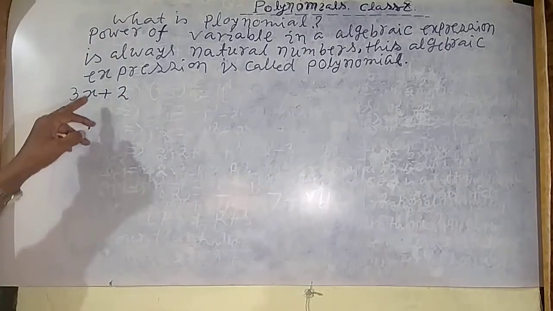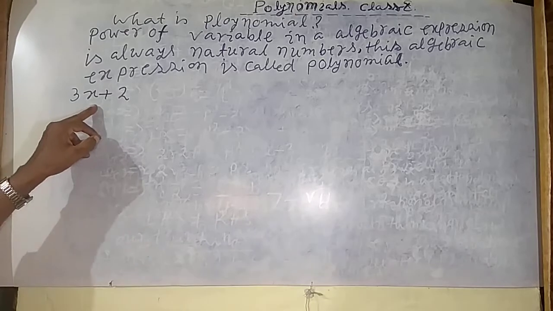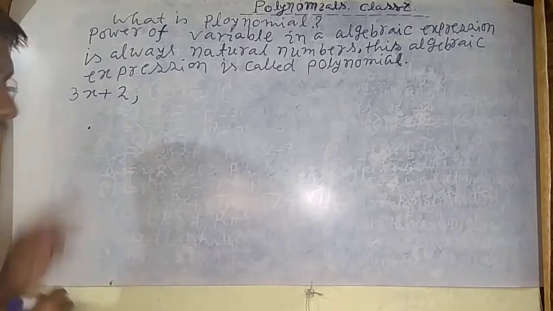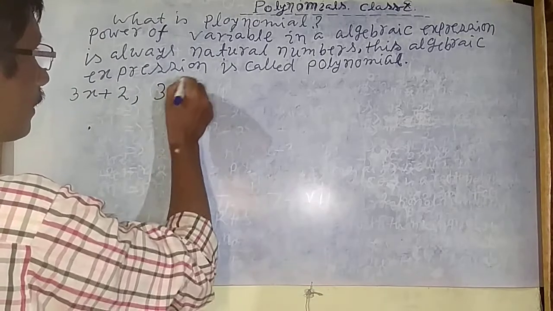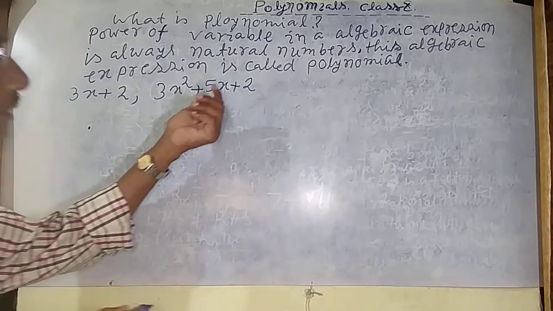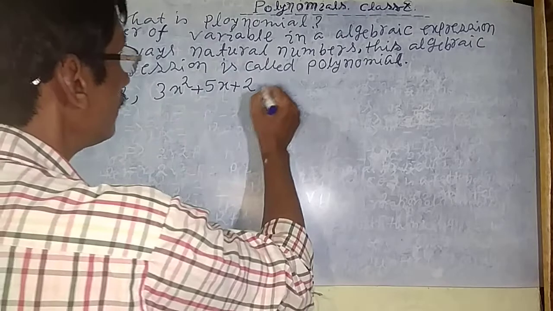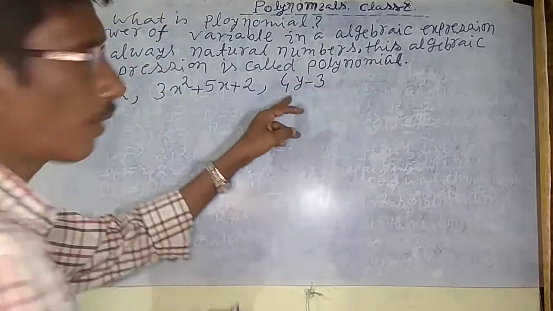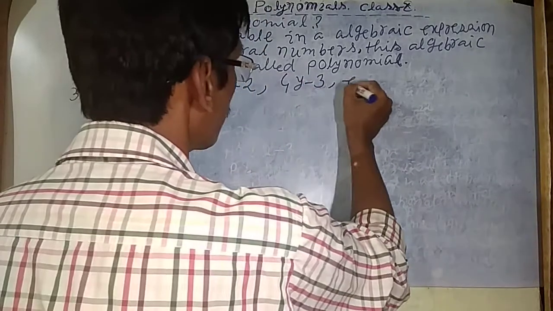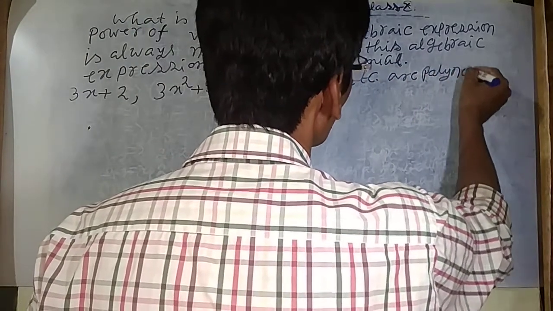The variable is x. This polynomial is in one variable, always using x or y. The power is 1, so it is a polynomial. Next, 3x square plus 5x plus 2. It is also a polynomial because the variable is x and the powers are the natural numbers 2 and 1. And 4y minus 3 is also a polynomial, because the power of y is the natural number one. So these are polynomials.